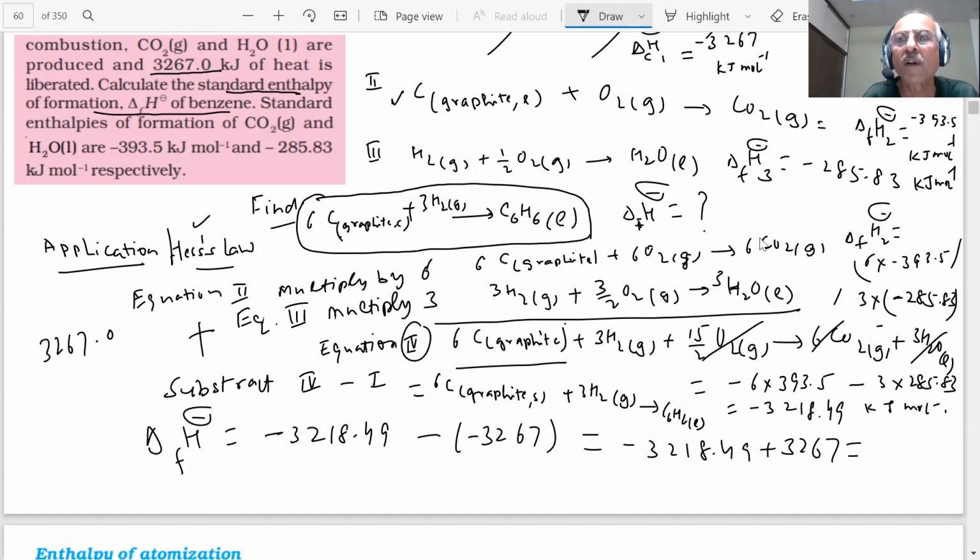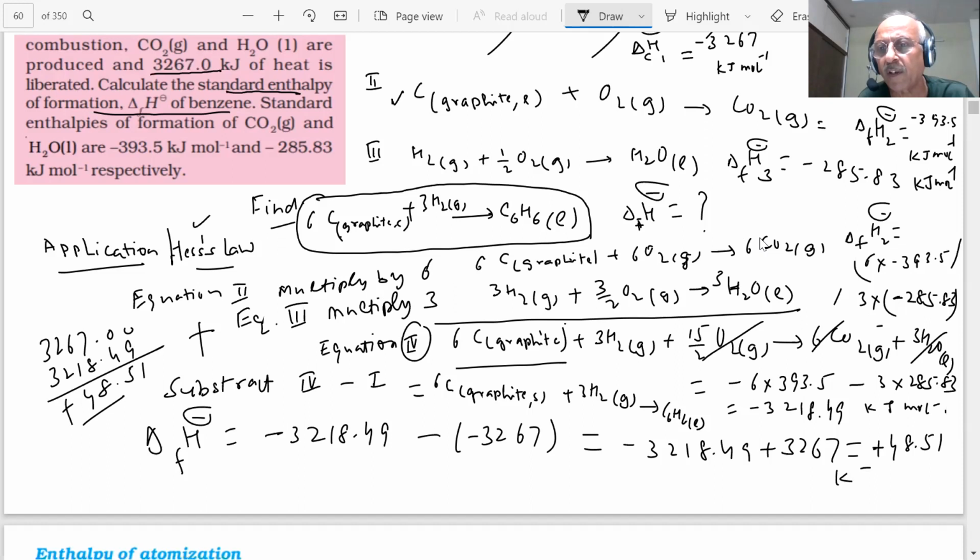3267 minus 3218.49. Then what do you get? Plus 48.51 kilojoule per mole. Got it? Yes, sir. When certain calculations are involved, student, we should be careful.